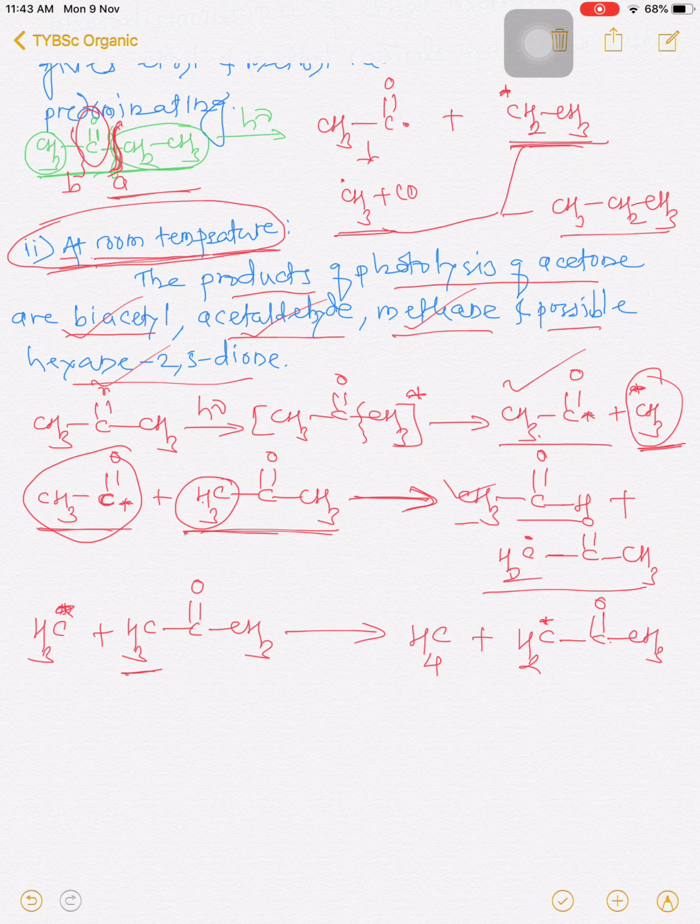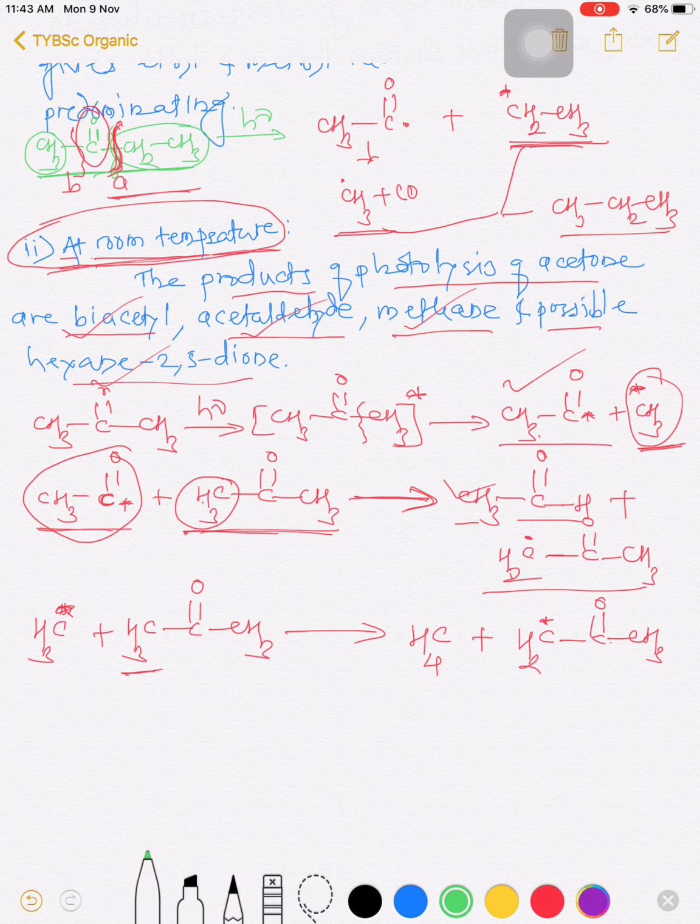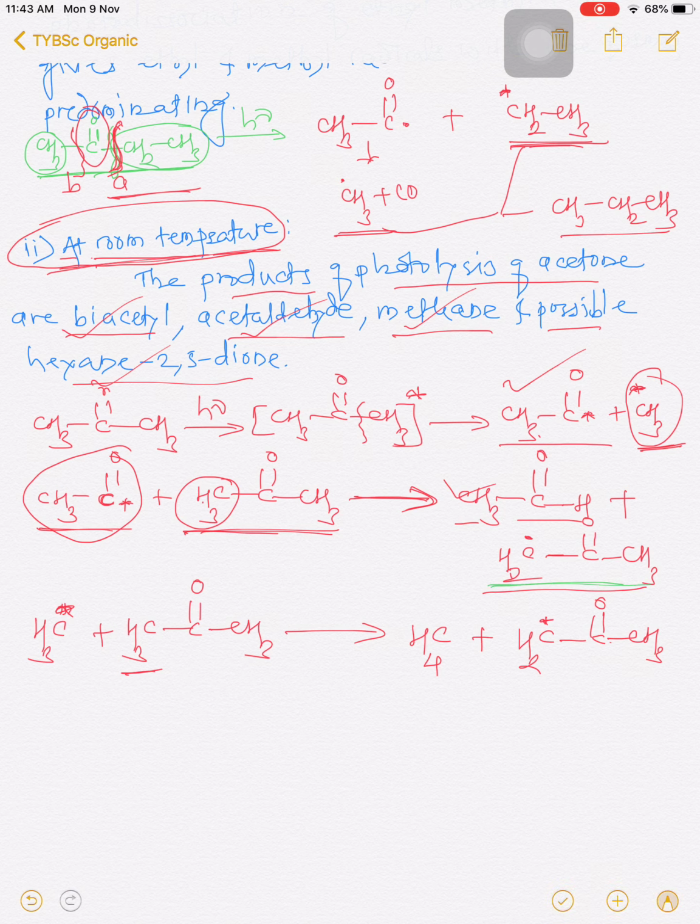So this radical which is formed in the second step, and this radical which is formed in the third step, these two get united.